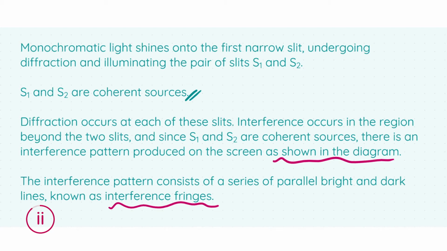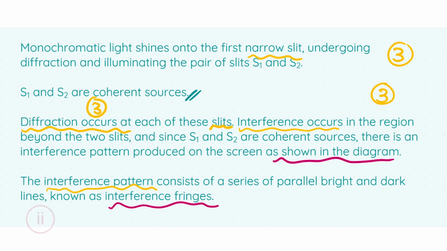Okay, so where do you get your marks? That's the important part. You get 3 marks for including your slits and the arrangement of that. You get 3 marks for showing that diffraction occurs at these slits, and of course you'll get 3 marks for saying that interference occurs, giving you 9 out of 9.